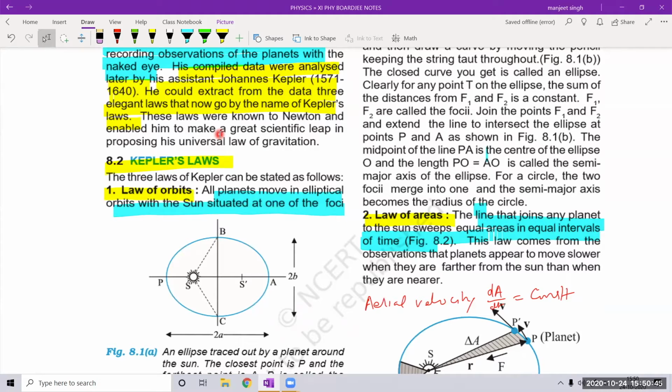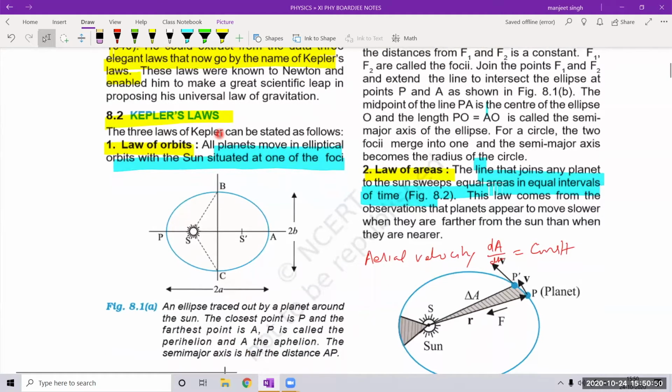So we will be discussing what the three laws of Kepler are. Okay. So what is the first of Kepler's laws? Law of orbits.